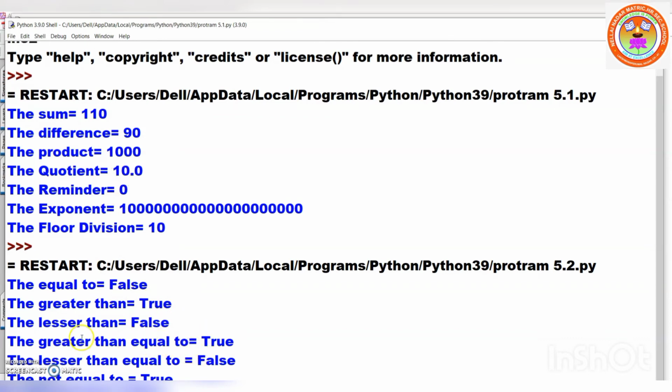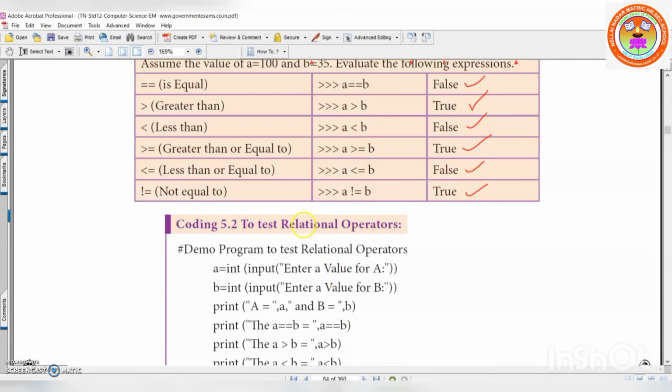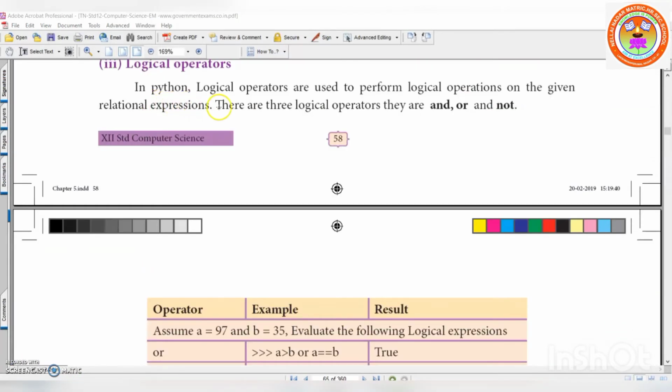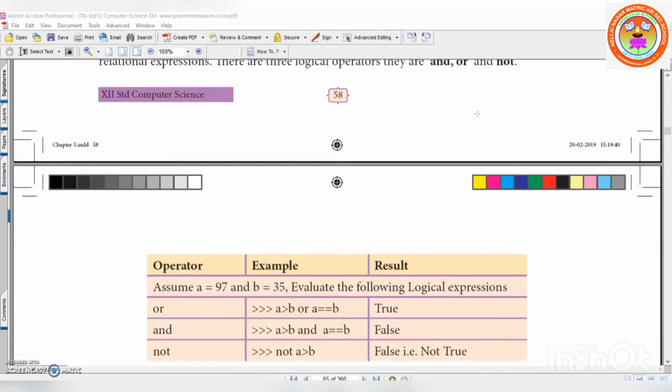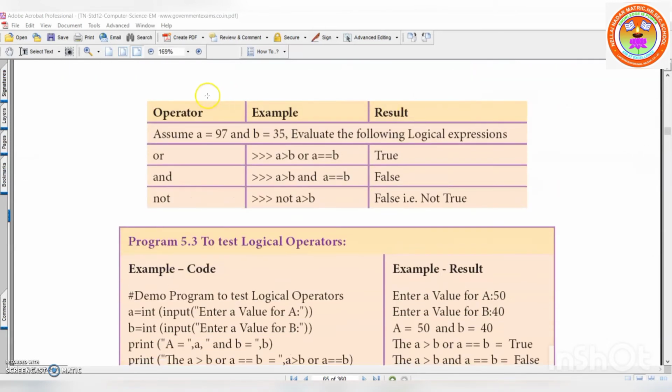Fine. So the next topic is logical operators. In Python, logical operators are used to perform logical operations on the given relational expressions. There are three logical operators. They are AND, OR, and NOT. Same thing in Boolean algebra you learned, right? Last year, second chapter. Operators, examples and result.